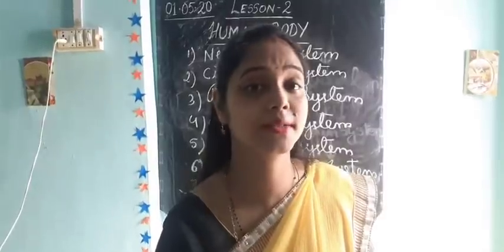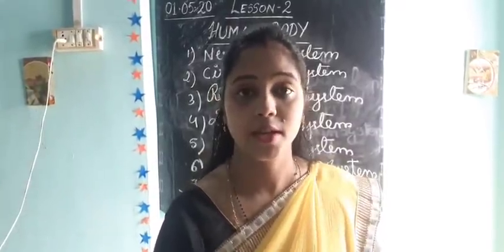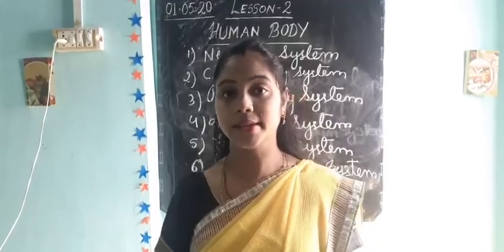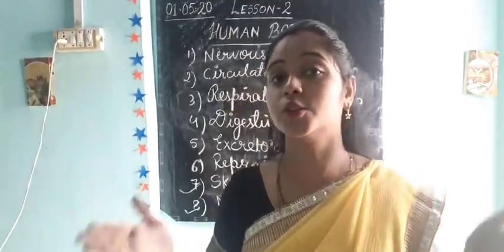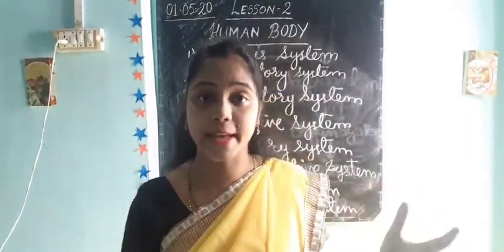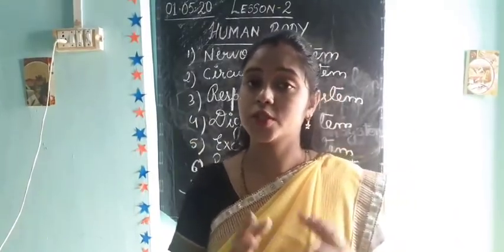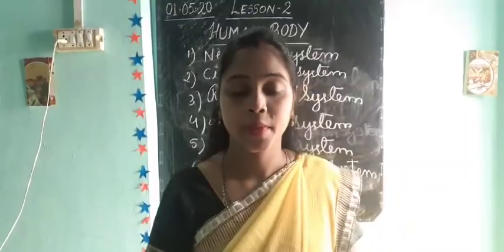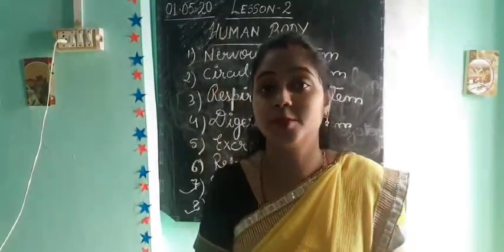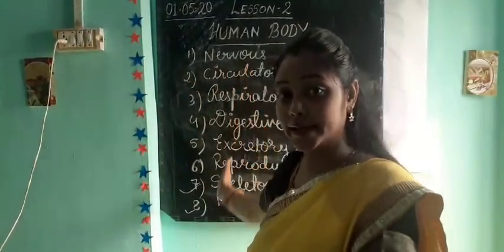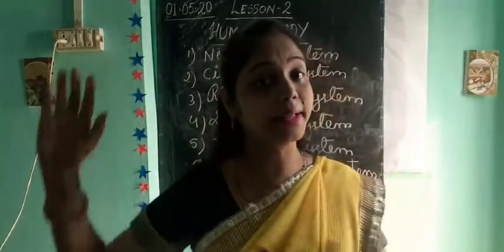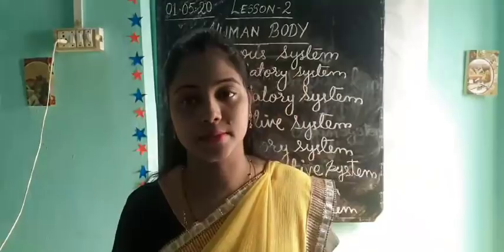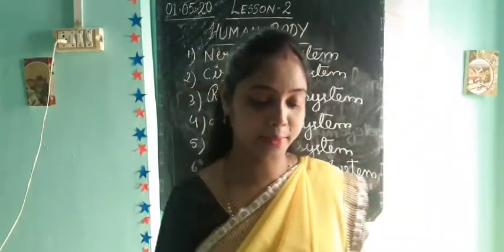What are organs? Organs are groups of tissues. Same types of tissues join together to form organs, and organs join together to form the 8 organ systems, and these 8 organ systems join together to form the organism.